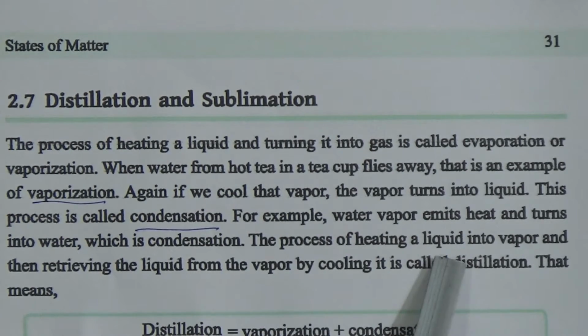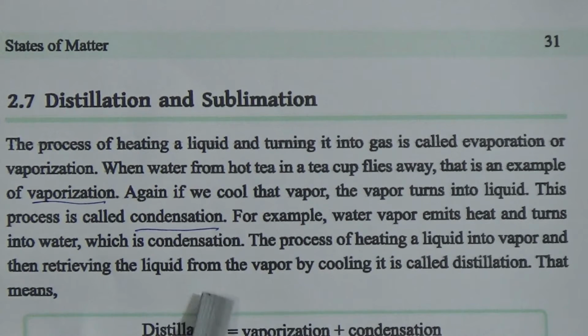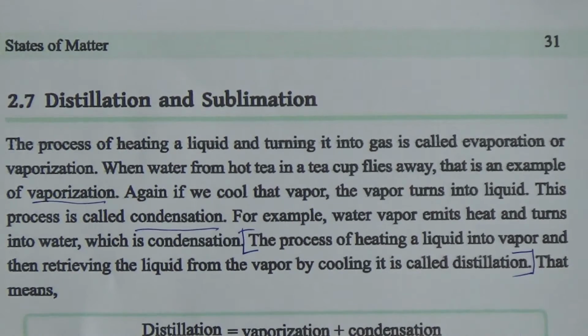The process of heating a liquid into vapor and then retrieving the liquid from the vapor by cooling is called distillation. Dear student, you may have heard about distilled water, which is used for making some medicine or mixing with some medicine.